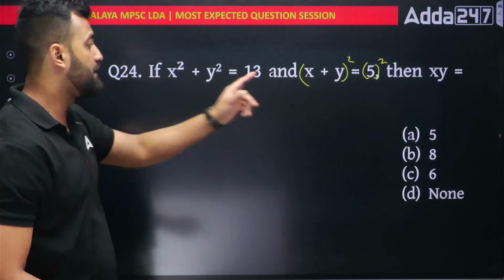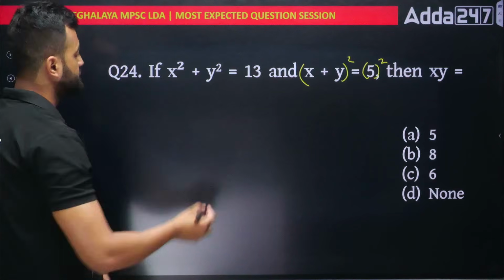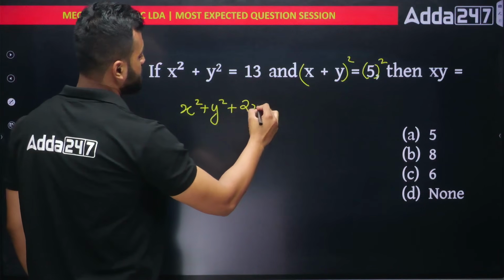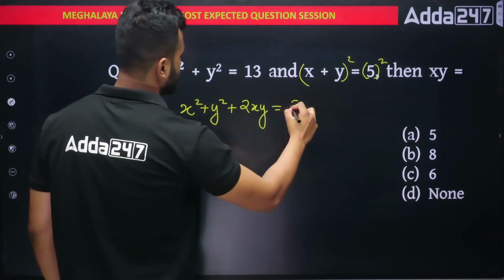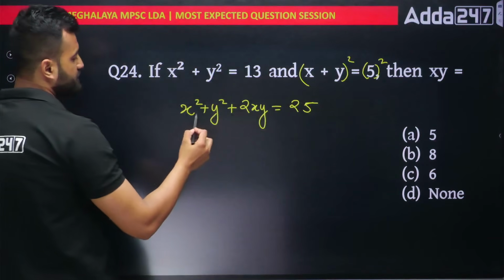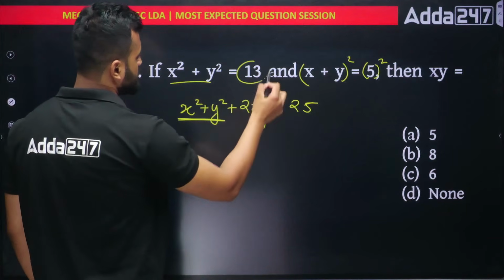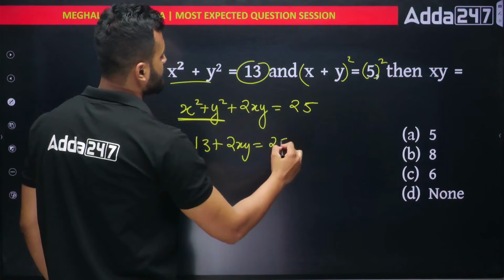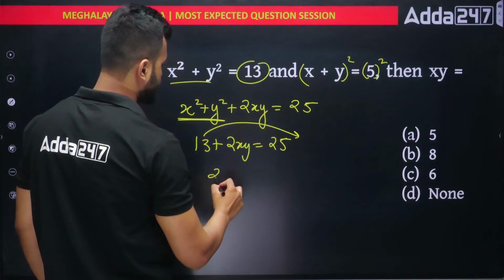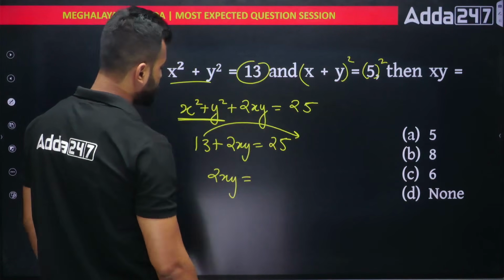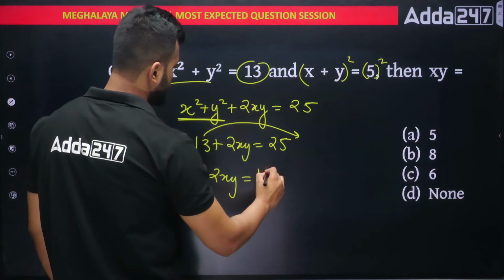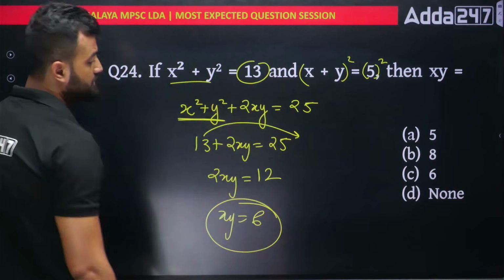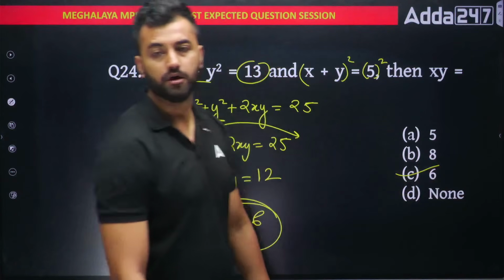When you do square, you can use the (a plus b) whole square formula. What is (a plus b) whole square? a square plus b square plus 2ab equal to 5 square, which is 25. Now in the question, they have given us the x square plus y square value, which is 13. Just put 13 out here, plus 2xy equal to 25. You take 13 that side, what you'll get? 2xy is equivalent to how much? 25 minus 13 will be 12. So xy is equal to 12 by 2, which is 6. Option number C is the right answer.